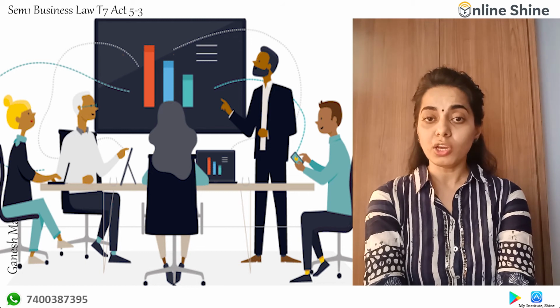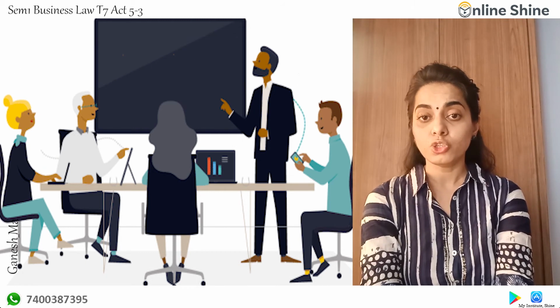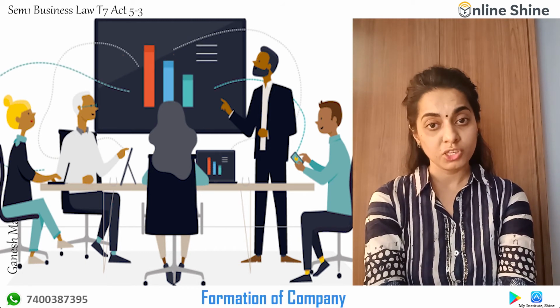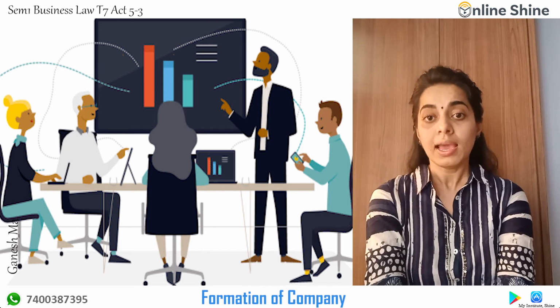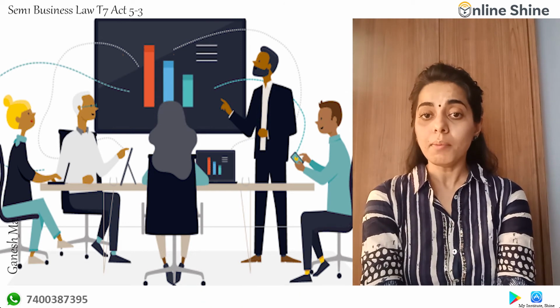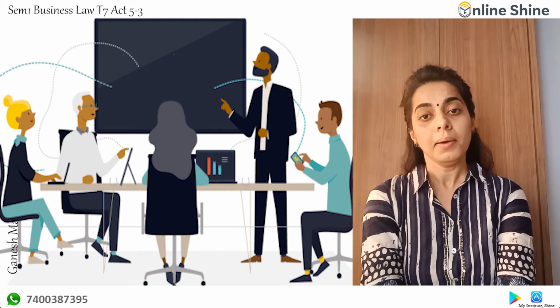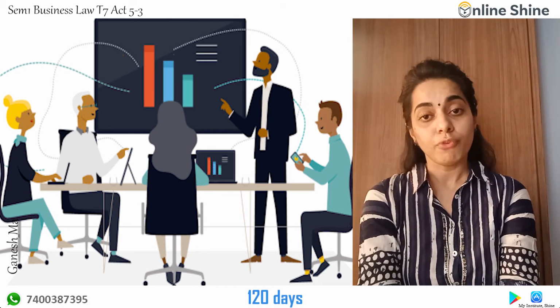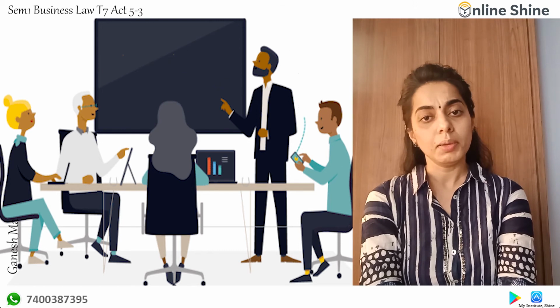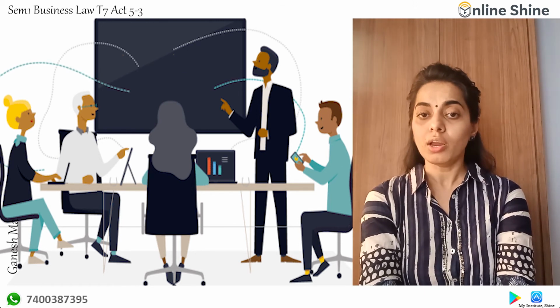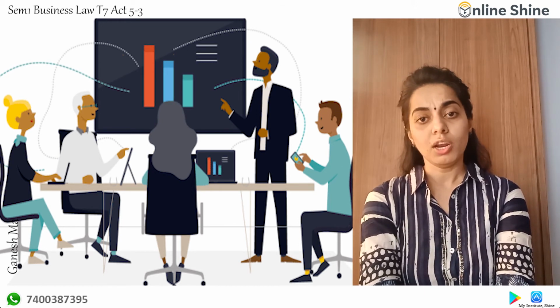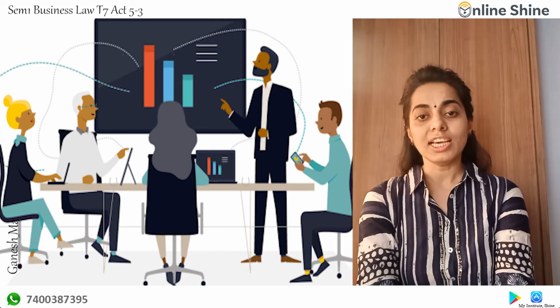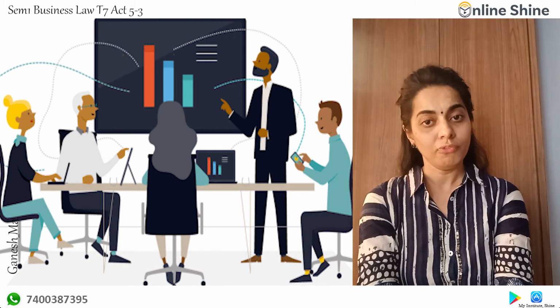In this meeting, the first meeting should be held immediately after the formation of the company, within 30 days, and thereafter the maximum gap between 2 meetings of the board of directors can be 120 days, and for that the reason needs to be mentioned. So every 90 days, your next meeting of the board of directors will be conducted.